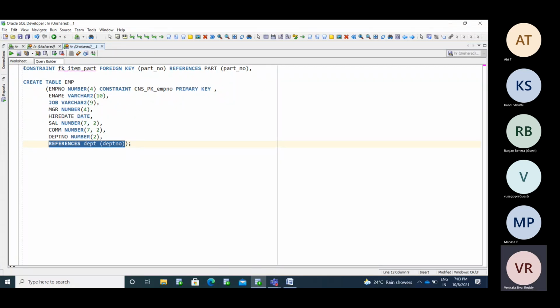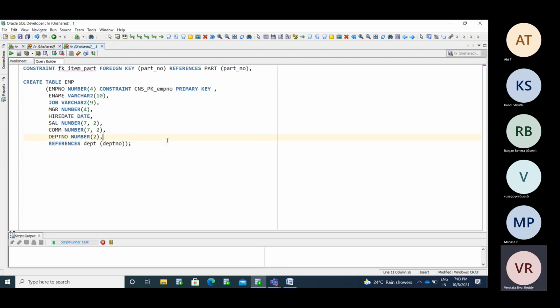Else you can put the constraint name, foreign key of which column you are providing the foreign key, and on which table you are taking the reference. Okay, so first we will see the normal thing, references of DPT table and DPT table of DPT number column. I am taking the reference for this employee table, for DPT number column.